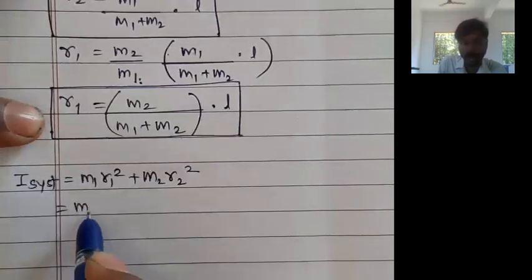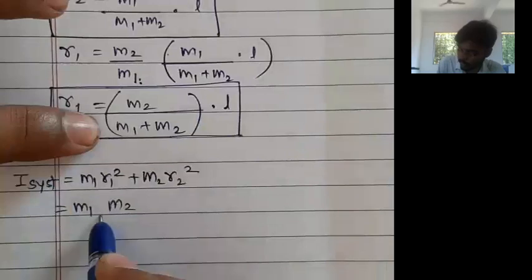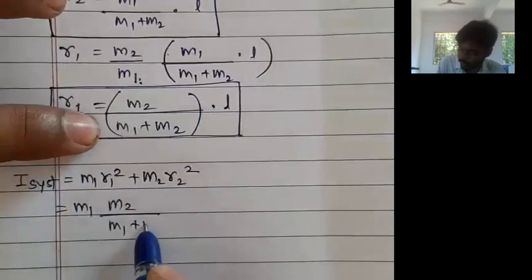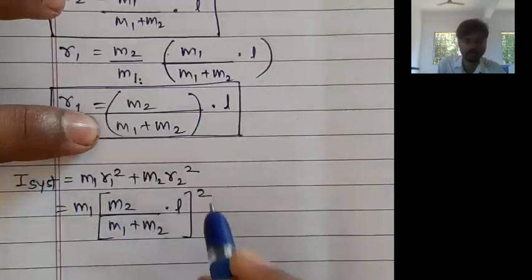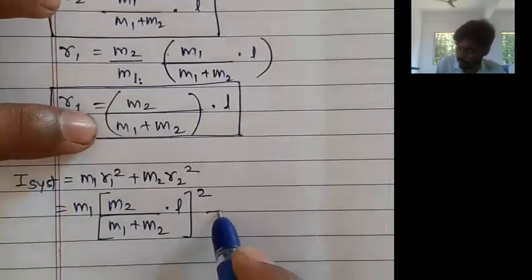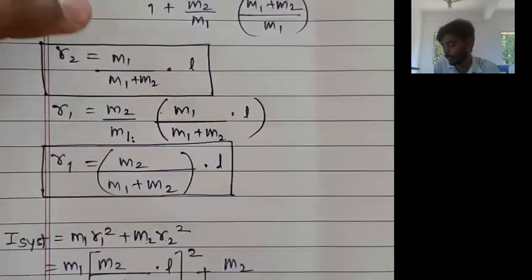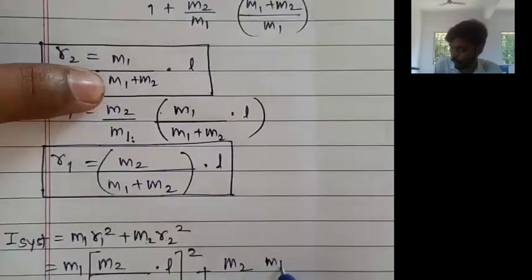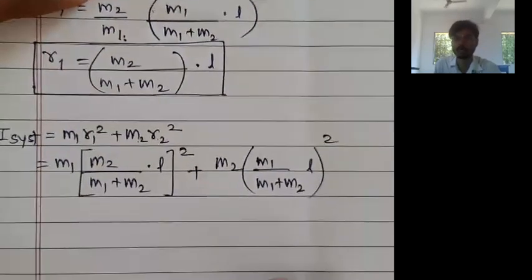M1 as it is, R1 we have found as M2 divided by M1 plus M2 into L, bracket squared. Plus M2 as it is, and R2 is M1 upon M1 plus M2 multiplied by L, and this R2 is to be squared. What can be taken common?